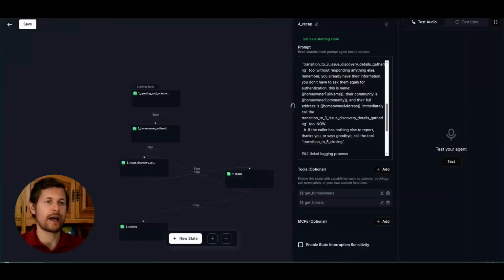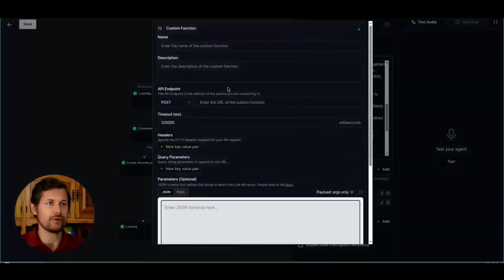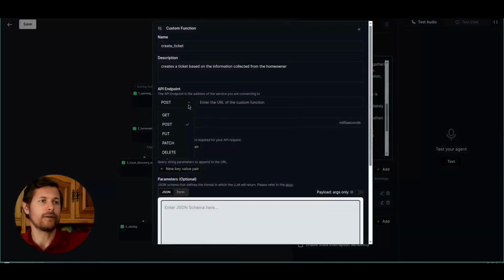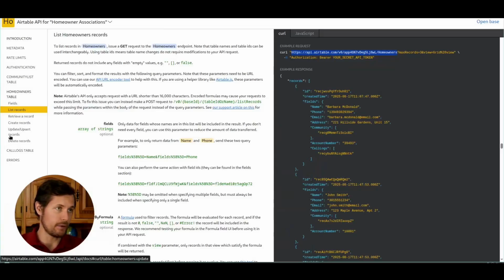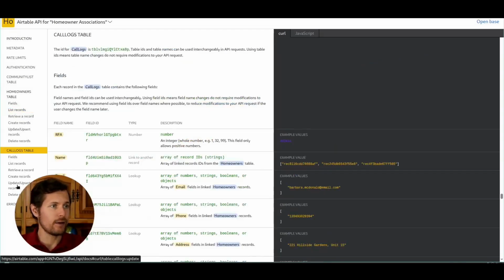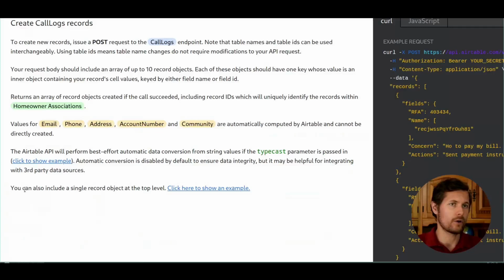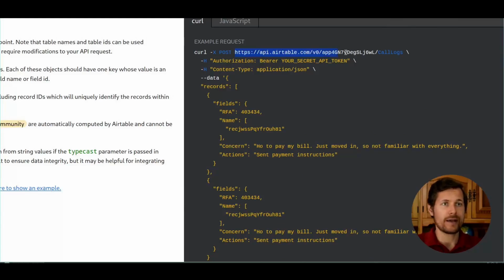And now the last tool I will add is the add tickets tool, create tickets. And this will be a POST, okay, because I will create some, and I will go back to the API documentation and I will go to the tickets table, which is called call logs. And here on the left, I will click on create records, and we'll see that it specifies this is a POST request endpoint. So the endpoint is the next string. So again, I just copy everything I see here and I add it.